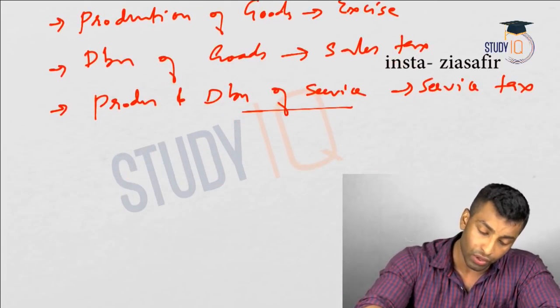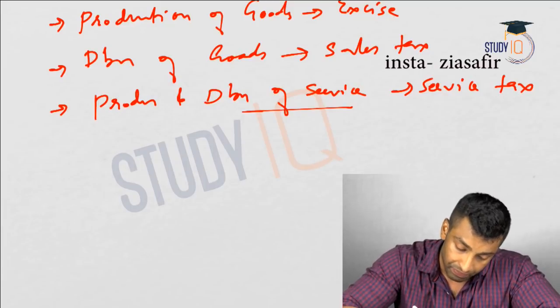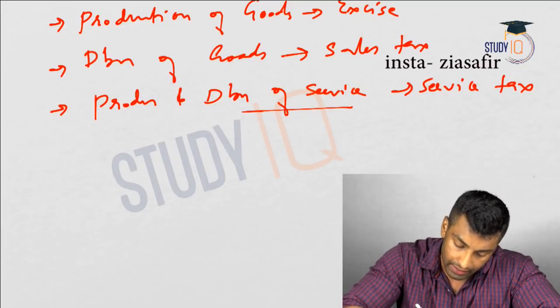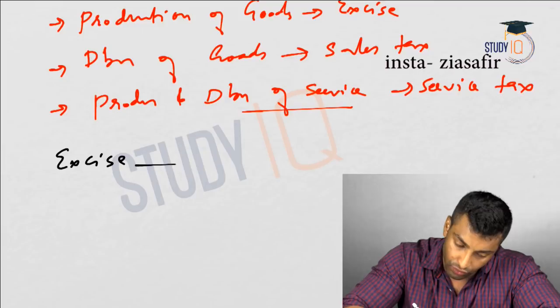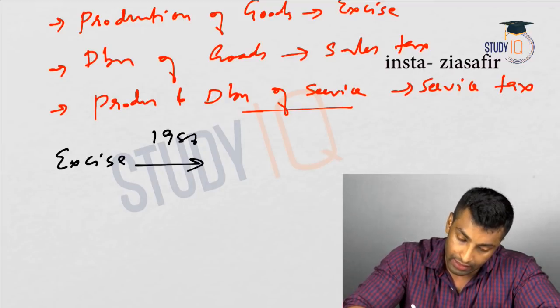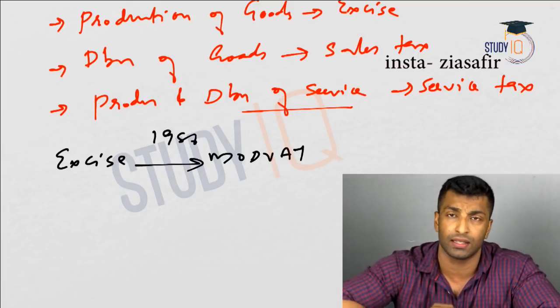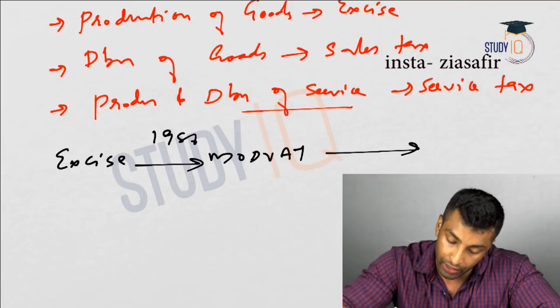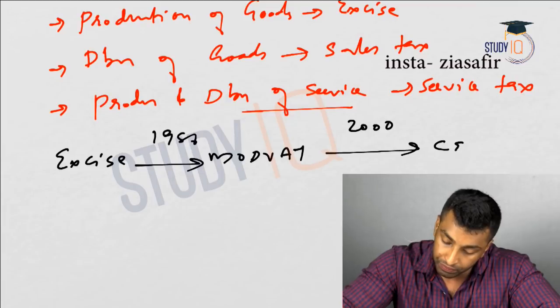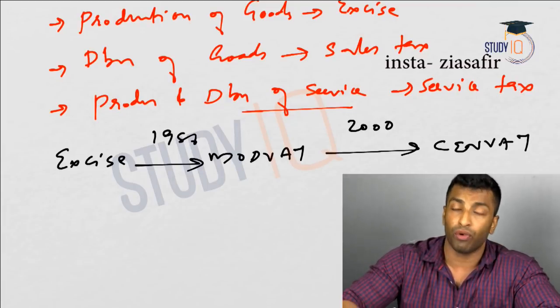Okay, now out of this we have discussed that in 1986 this excise was changed to mode VAT. In detail we have done this discussion in the previous video, and in 2000 it became sen VAT. Okay, now what about sales tax?